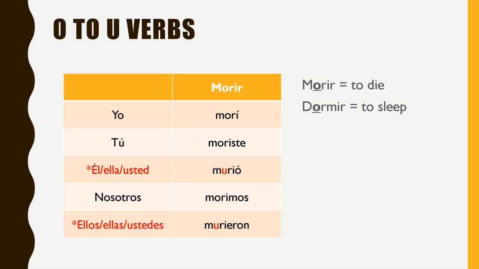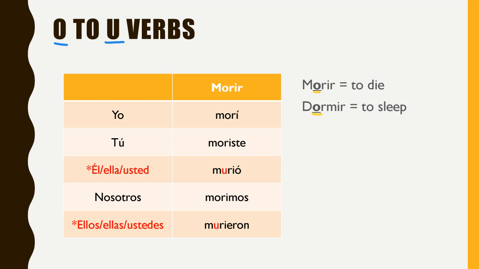Seriously, you guys, it doesn't get any easier than this. So for O to U verbs for this category, we're only going to learn 2 verbs, all right? So we're going to learn the verb morir, which is to die, and dormir, which is to sleep. And in each of those, I underlined the O, although that should be pretty obvious because there's only one O in those. It's not like you have to guess which one needs to change. And remember that that O can only change to a U.